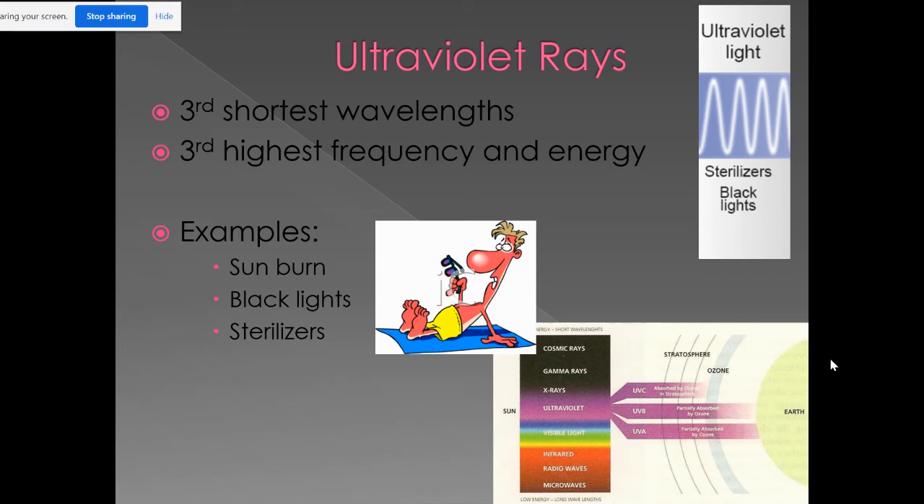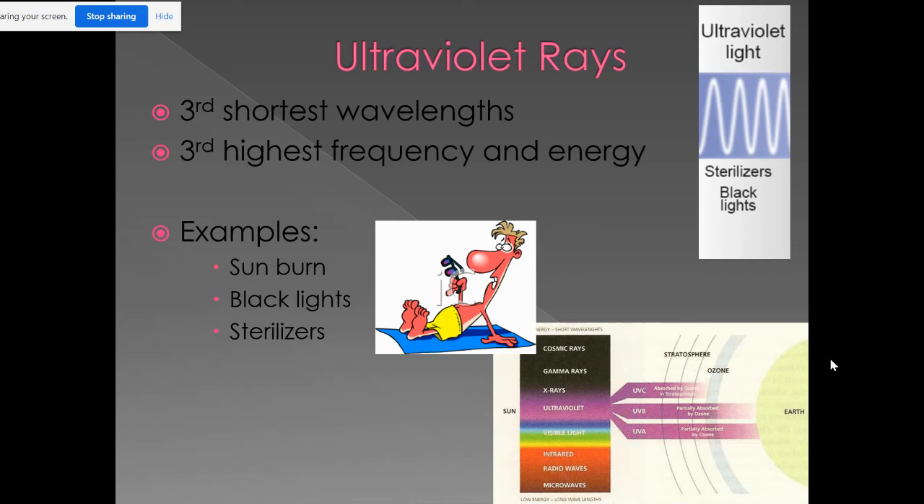Now, ultraviolet rays, or UV rays, we get from the sun. Some sun is good for us. Too much sun might give you a sunburn, which is not very pleasant. Really, really too much sun could give you skin cancer. Really not good. This is also used in black lights and in sterilizers.